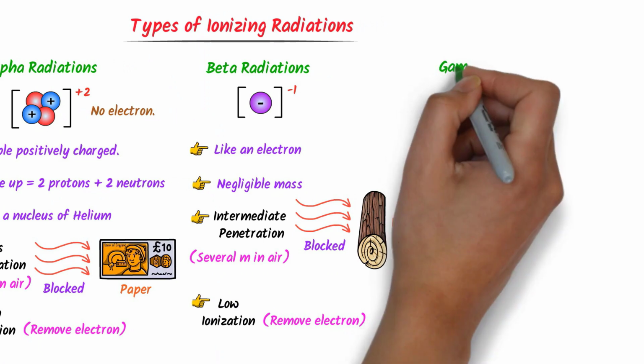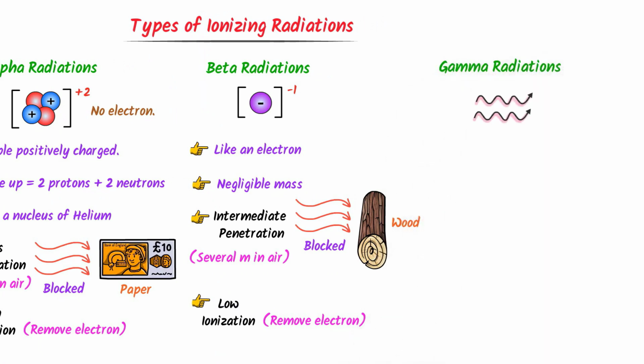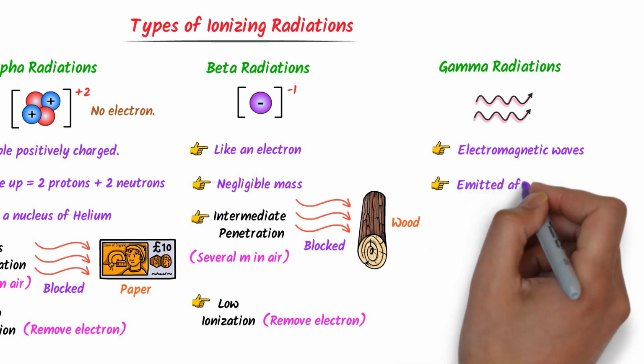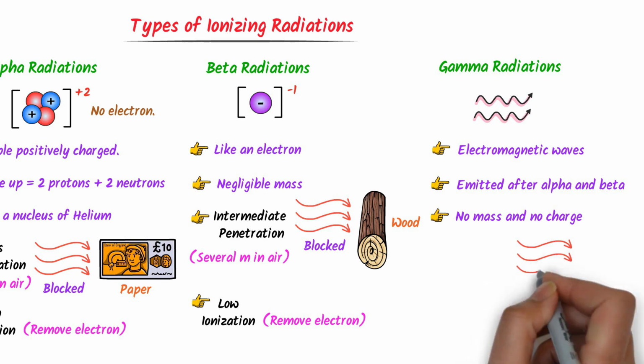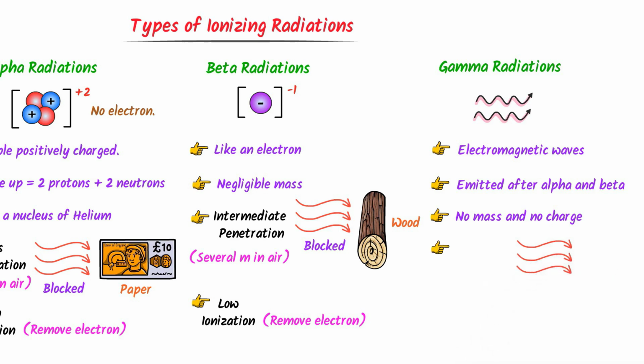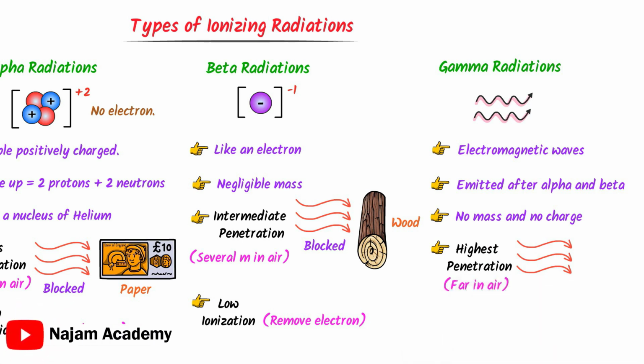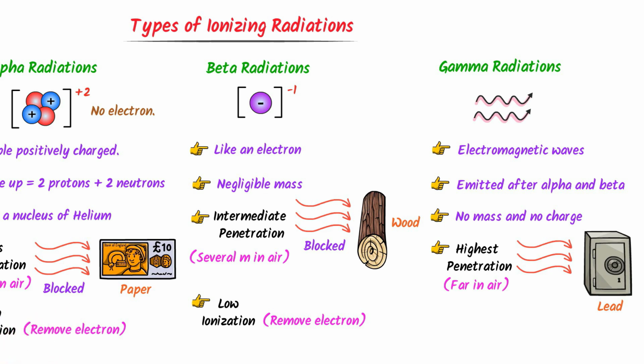The third type of ionizing radiation is gamma radiations. They are waves of electromagnetic radiations. They are emitted only after the emission of alpha and beta particles. We know that electromagnetic waves have no mass and charge, so they can easily pass through different materials. That's why they have strong penetrating power. They can travel far in the air. We need a thick sheet of lead in order to stop them. Remember that they have weak ionizing power.